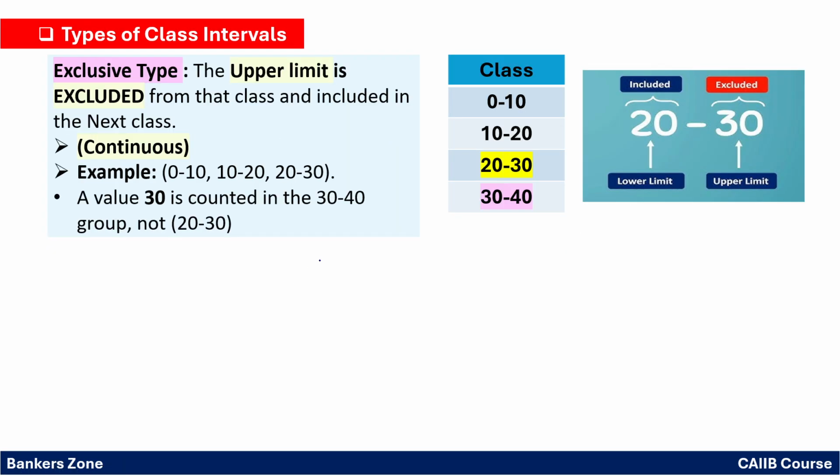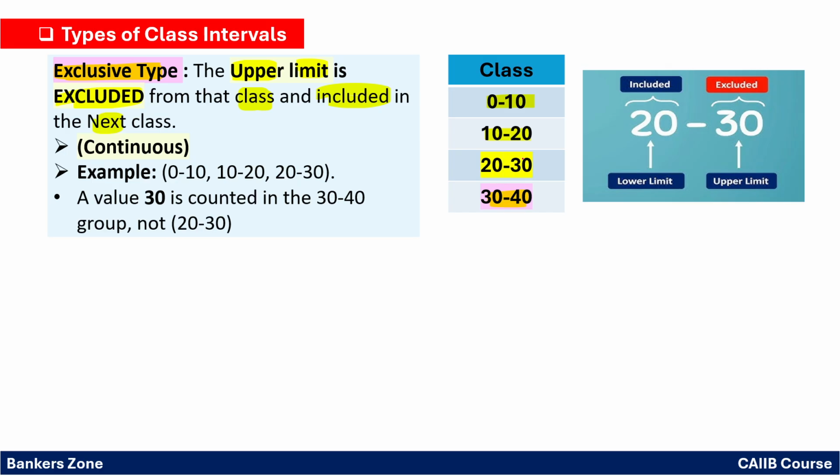Okay. Now what is the type of class interval? See, again, what do you mean by the exclusive type and what do you mean by the inclusive type? First, the exclusive type class interval. The upper limit is excluded from the class and included into the next class. What do you mean by it? Very simple. If we have the classes 0 to 10, 10 to 20, 20 to 30, 30 to 40, these are the classes.